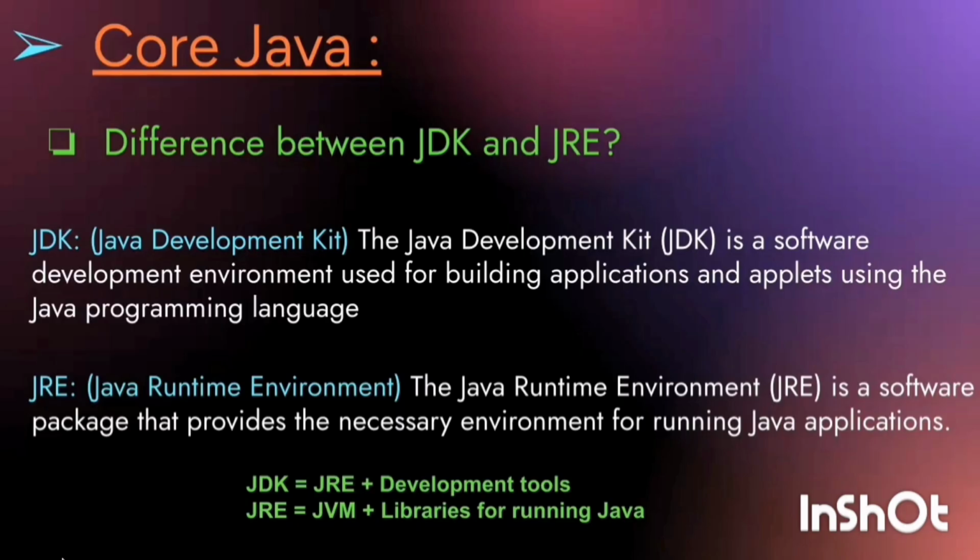So we can think JRE as a player. It allows you to run Java programs but cannot create them. It includes JVM and libraries needed to run Java applications. And JDK, Java Development Kit, on the other hand, it is a studio. It allows you to create and run Java programs. It includes JRE plus extra tool like Javac for compiling Java code. So if you only want to run Java apps, you just need JRE. If you want to write and run the Java apps, you need JDK.